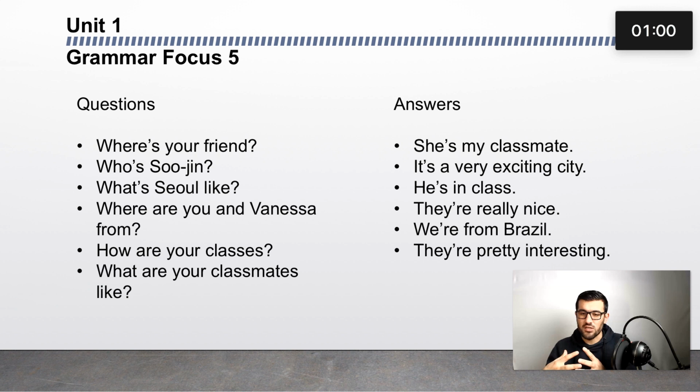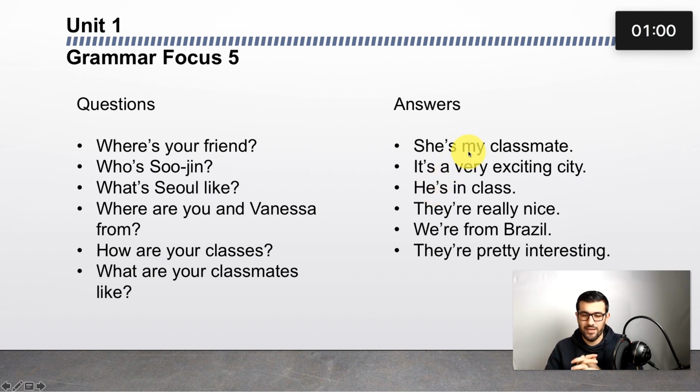Who is Sujin? Who is a question word. We use it to ask about people. So you have to describe her, or maybe say that he or she is my brother, sister, classmate, or whatever. You just simply say, Sujin is my classmate. The answer would be this one.